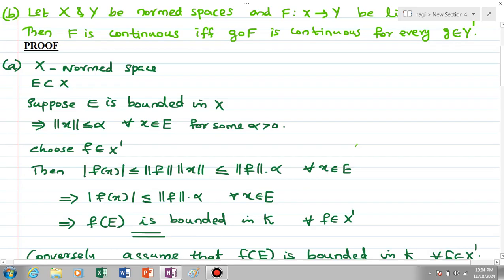So this has happened for every x element of E. So f of E is bounded in K for every f element of X'. Okay, this is the necessary part of the resonance theorem. Now we have to prove the converse part.